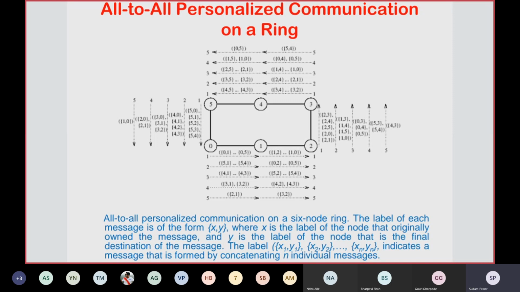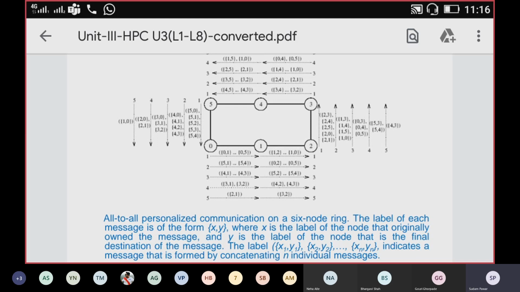So in each step, each node will retrieve one message and will forward the remaining messages to the next node. In the second step, node number 1 will send the messages 10, 15, 14, then 13 to the next node.